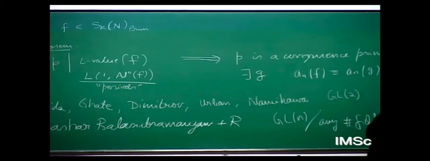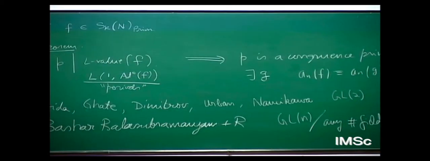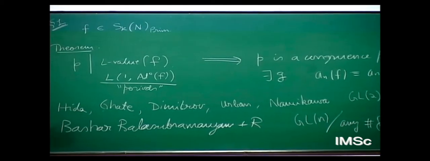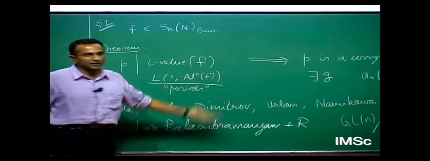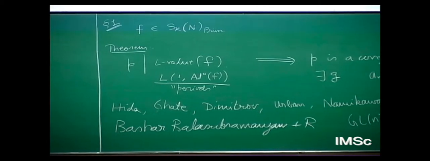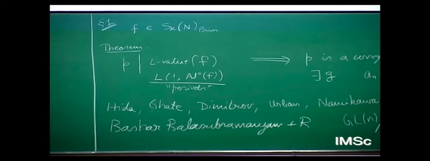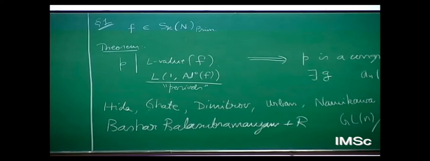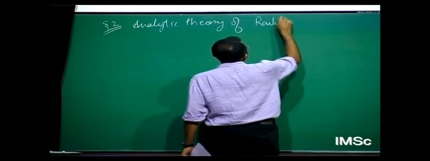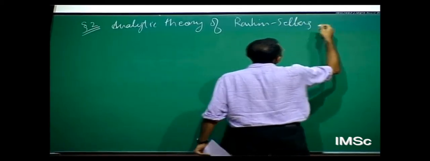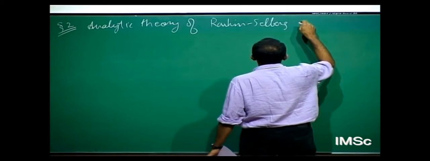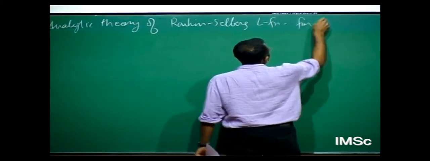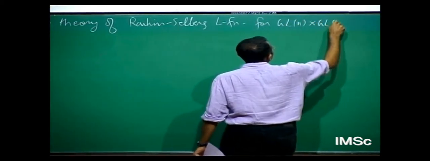So, like I said, to get started with any such what might come under advanced arithmetic theory, I need to have the basic analytic theory of the relevant L functions in place. So let me just touch upon the relevant analytic theory. This is really Rankin-Selberg, and from that one juices out adjoint L functions, Rankin-Selberg L functions for GLN cross GLN.